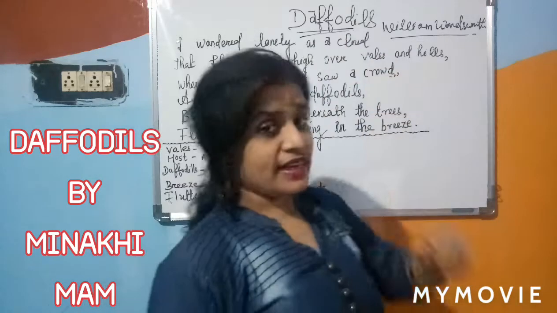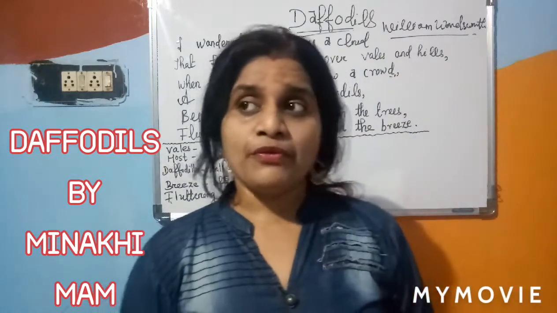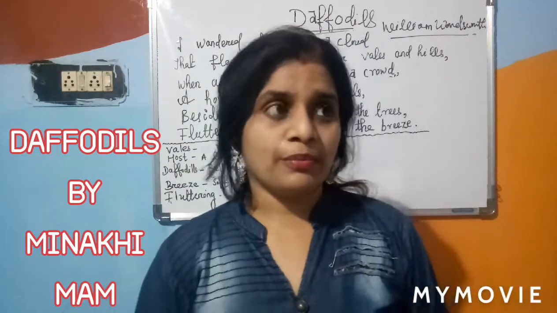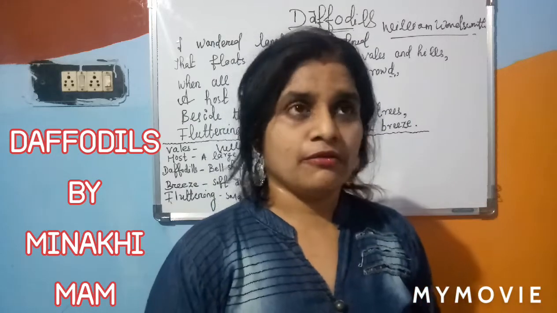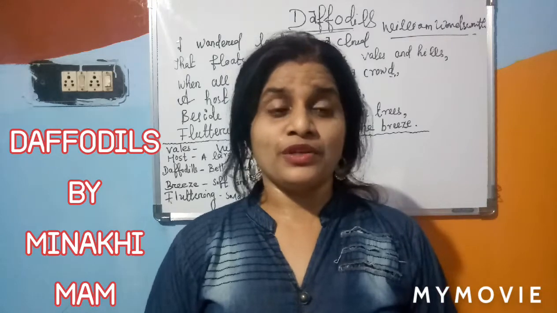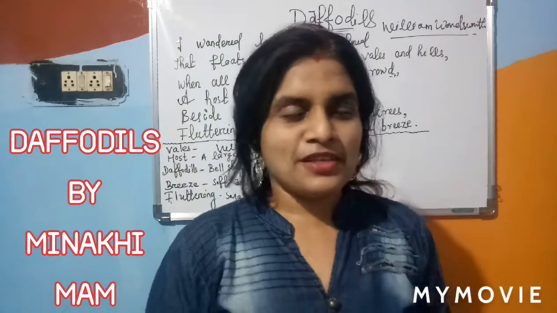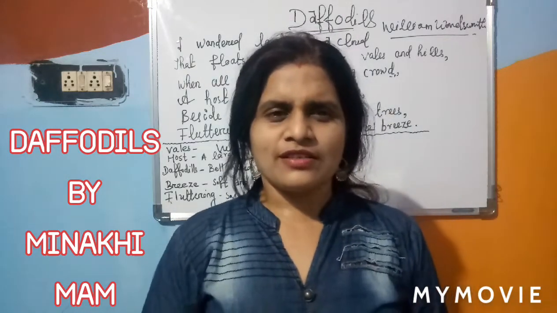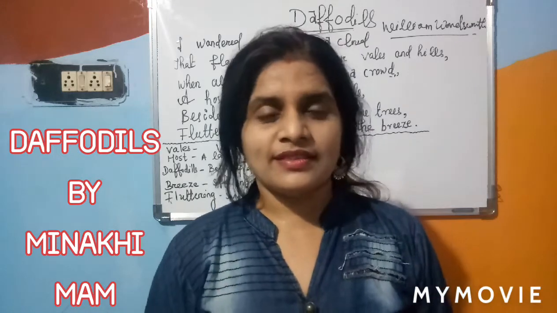And the second thing is, before we go through the topic, let us get to know a little bit about the poet. William Wordsworth is the type of poet who is a worshipper of nature. What is the meaning of worshipper? He worships nature like God.